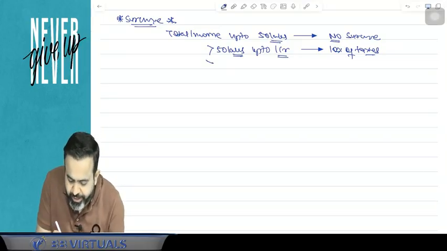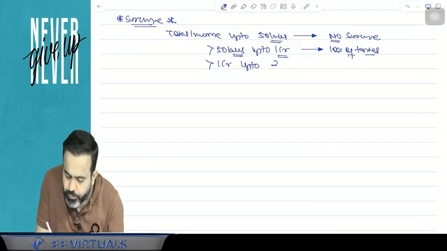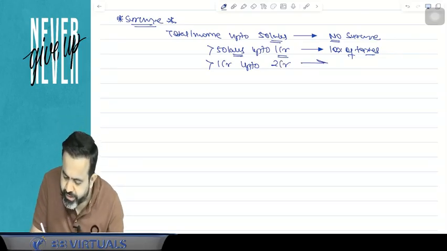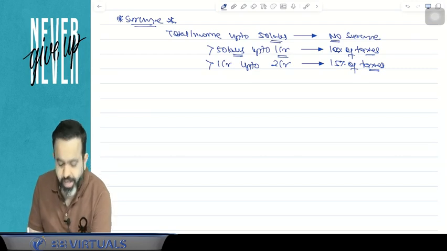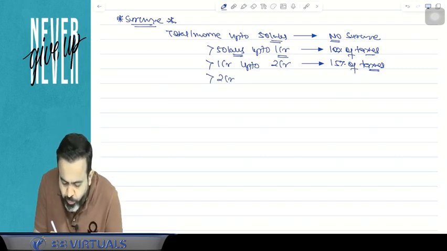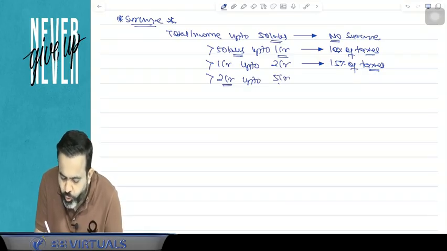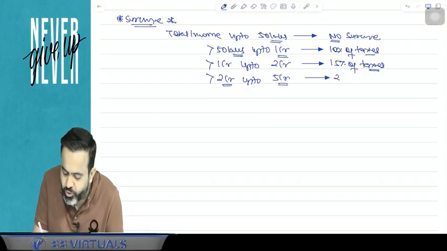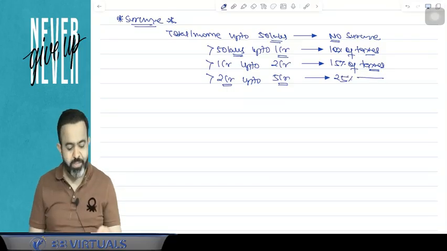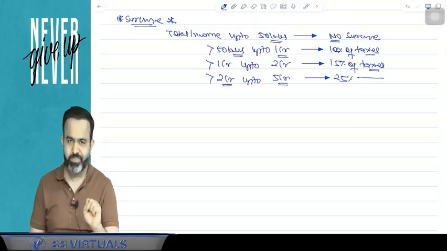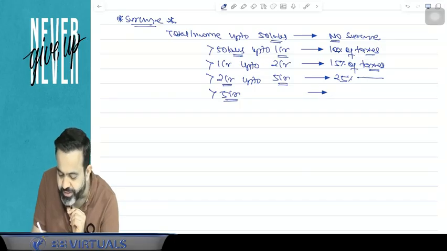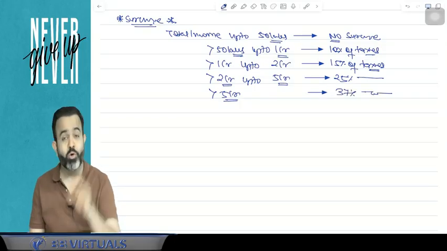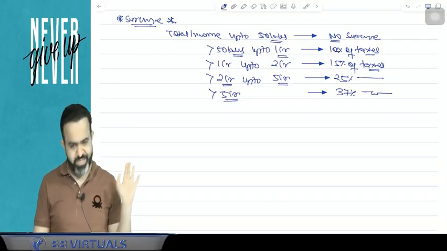But suppose your income is more than 1 crore up to 2 crore rupees, then surcharge is applicable at the rate of 15% of the taxes. Now guys, if your income is more than 2 crore up to 5 crore, then surcharge is applicable at the rate of 25% of the taxes. And guys, if your income is more than 5 crore, then your surcharge is 37% of the taxes, means on the taxes 37% surcharge is applicable.